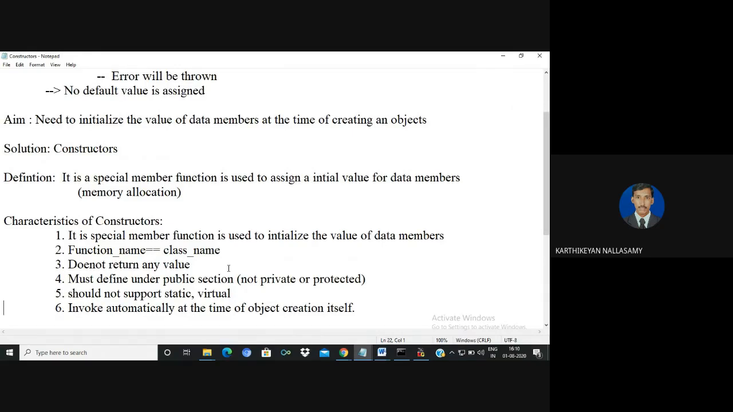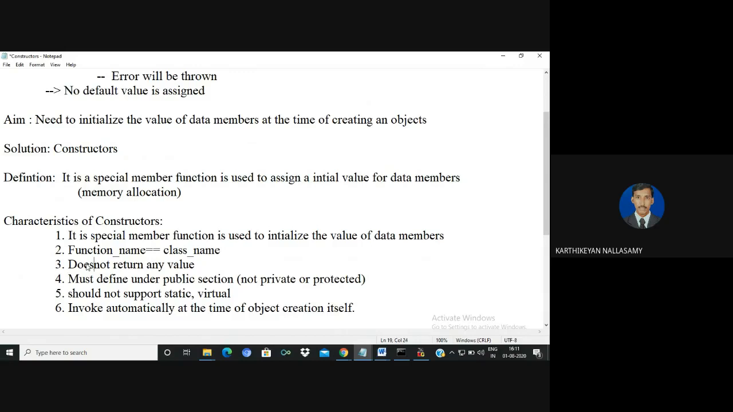So for a constructor, that means it is a member function, so the class name and function name must be the same, and it does not return any value. Also, it must be defined only inside the public section, because in C++ we have three access modifiers. We must define it as public, because the constructor must be invoked by the object, and private and protected won't allow access to a constructor. It should not return any value, and it should not support static and virtual.